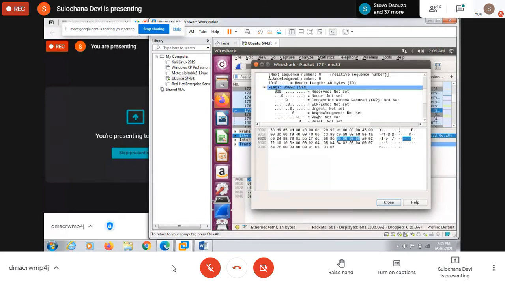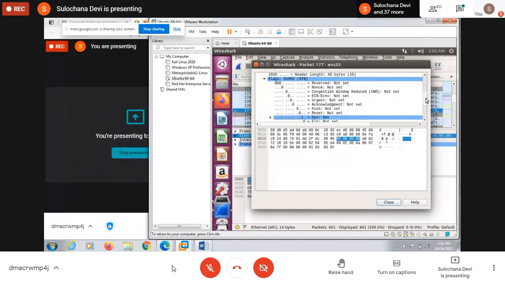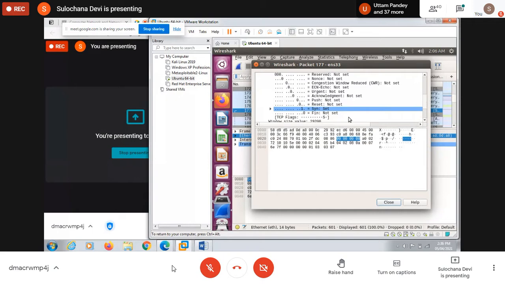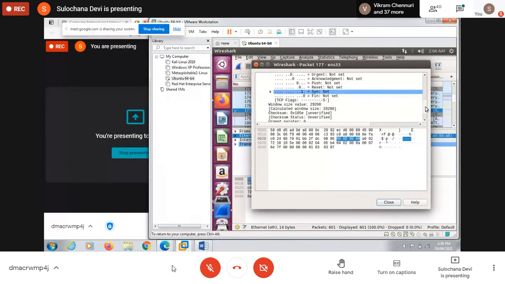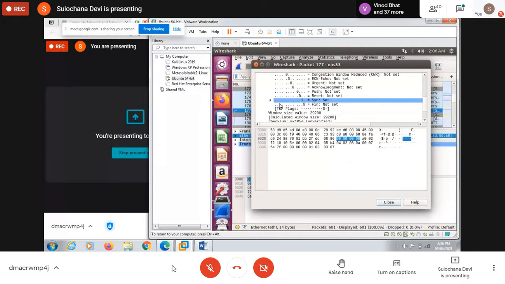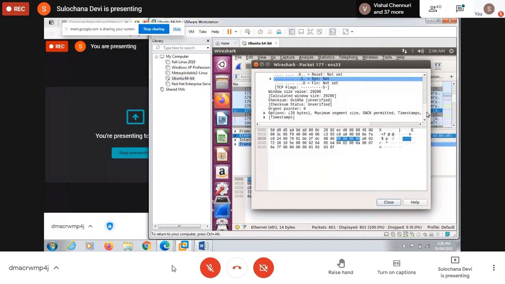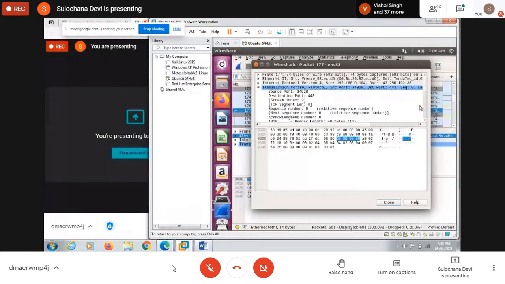Here you can see how these flags are set. There are 6 flags plus 2 flags which are not used. So here you see the urgent flag is not set, acknowledgement not set, push not set, reset not set, SYN is set, and then the finish flag is not set. This SYN is used when we want to establish a connection. That time we use the SYN flag, and when we want to close the connection, we use the FIN or finish flag. Okay, so these are the different values you can see here for TCP.